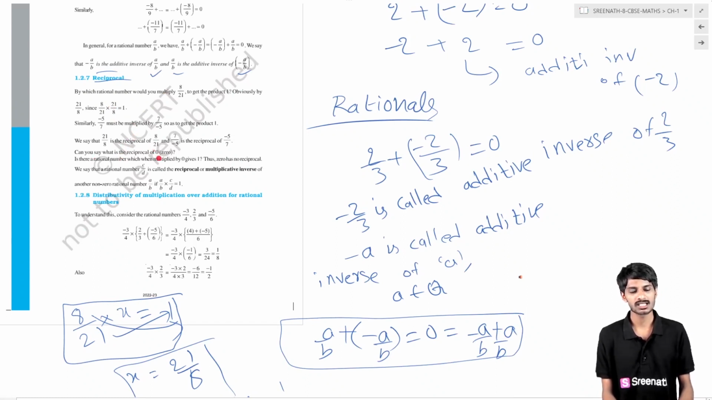So can you say what is the reciprocal of 0? We can't say. Is there a rational number which when multiplied by 0 gives 1? Is there any rational number which when multiplied by 0 gives 1?